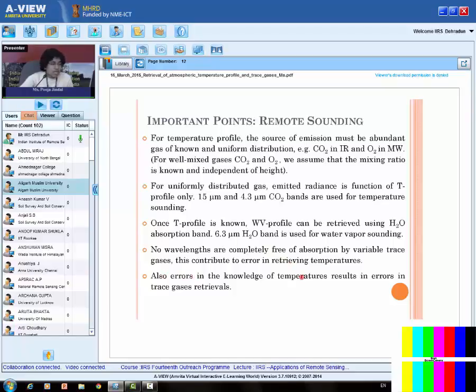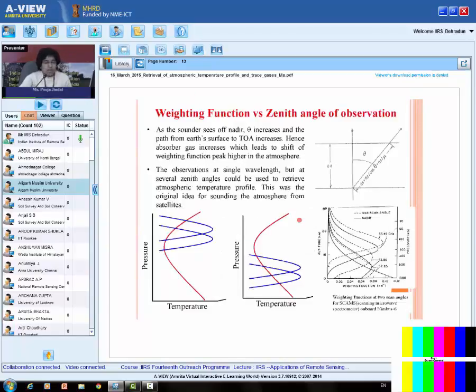Right? And also errors in the knowledge of the temperature result in errors in the trace gas retrieval. See, error introduced in this step for the temperature retrieval will introduce further error in the retrieval of the trace gases. Okay, then comes the weighting function versus the zenith angle of the observation. Till now, when we discussed, suppose my sensor is sitting over here and looking vertically downward. Now what if my sensor is sitting over here and looking this way?